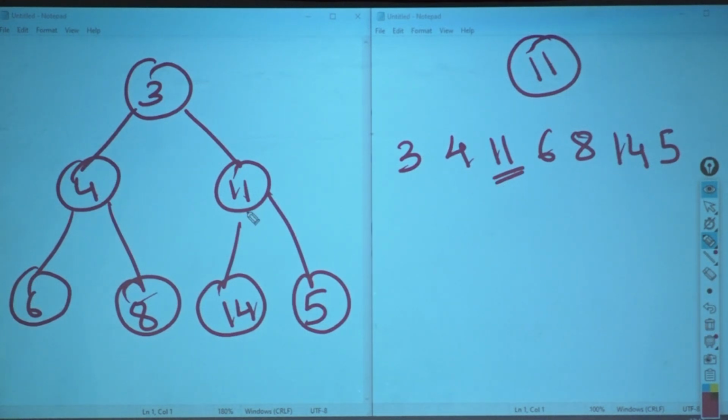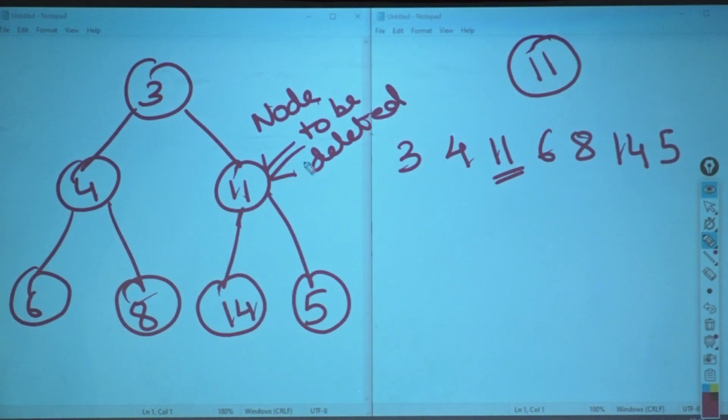Then I am going to make sure that I replace the node to be deleted to be swapped with the last node. What is the last node here? 5th one. So I will swap my 11 to the last node. I will make this as 5. I will make this as 11.